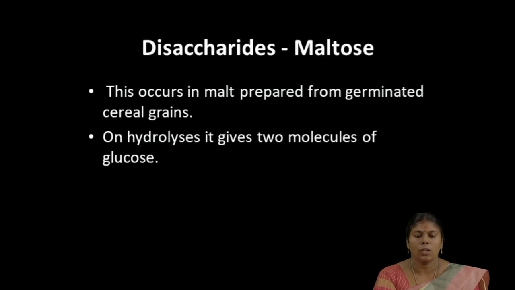The next one is maltose. The name itself denotes malt. Malt we get from grinding cereals or grains. The sugar present in the malt prepared from germinated cereals or grains contains maltose. On hydrolysis, it gives two molecules of glucose. So a single molecule of maltose, when it undergoes digestion, splits into the simple sugar glucose.